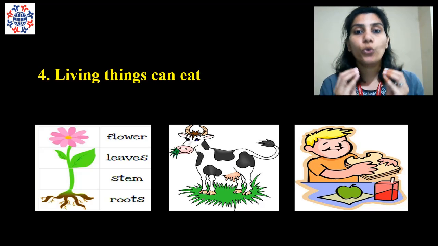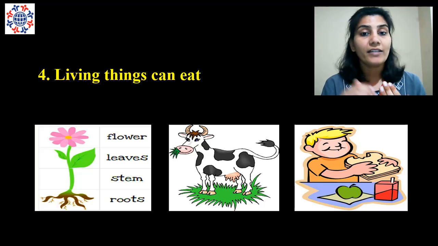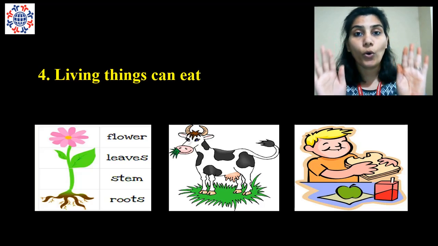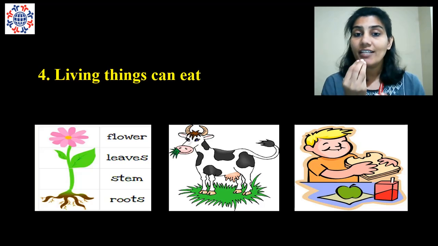Leaves have chlorophyll in them, which helps them to prepare food. The leaves prepare food with the help of sunlight, carbon dioxide and water, which is given by the roots. Then the food is passed on to all the parts of the plant, which help them to grow healthy and further to give flowers and fruits. So this is how it proves that a plant is a living thing which can eat.